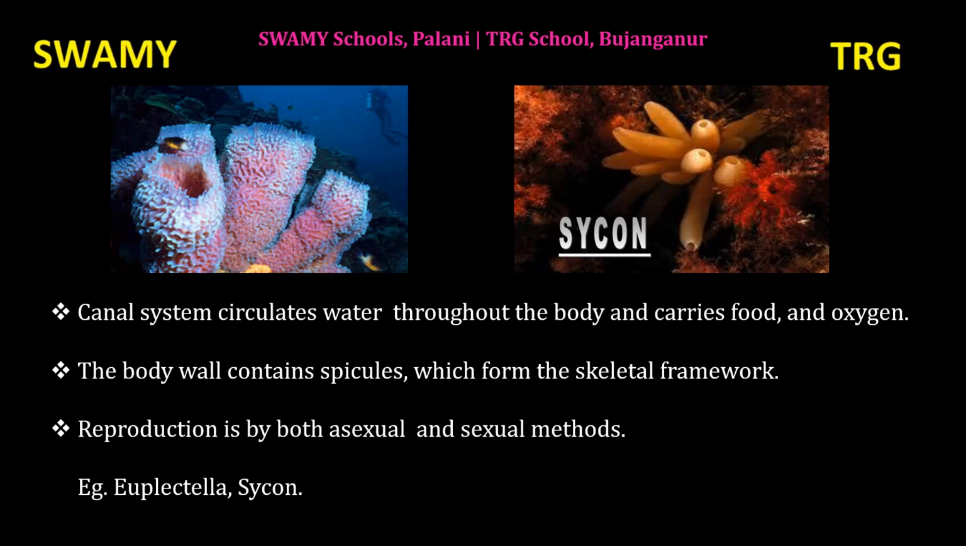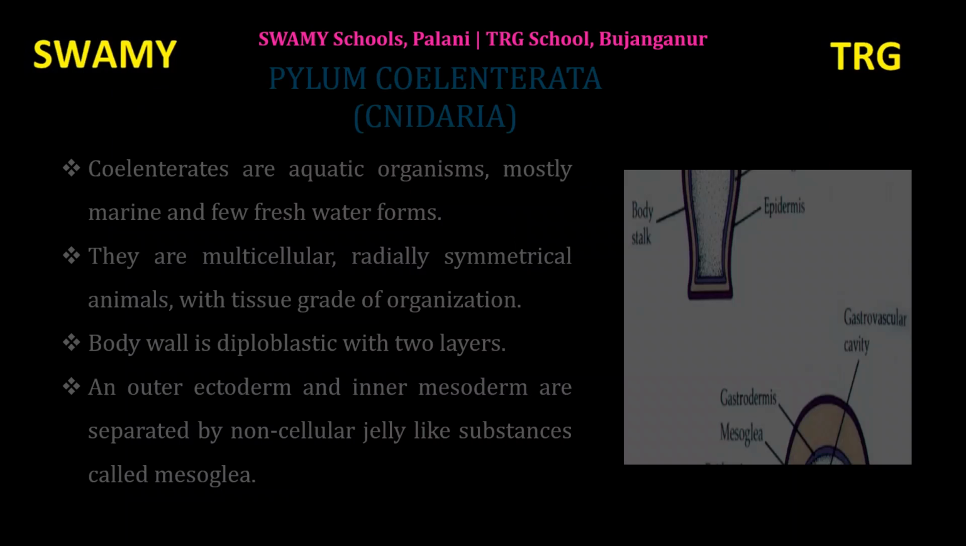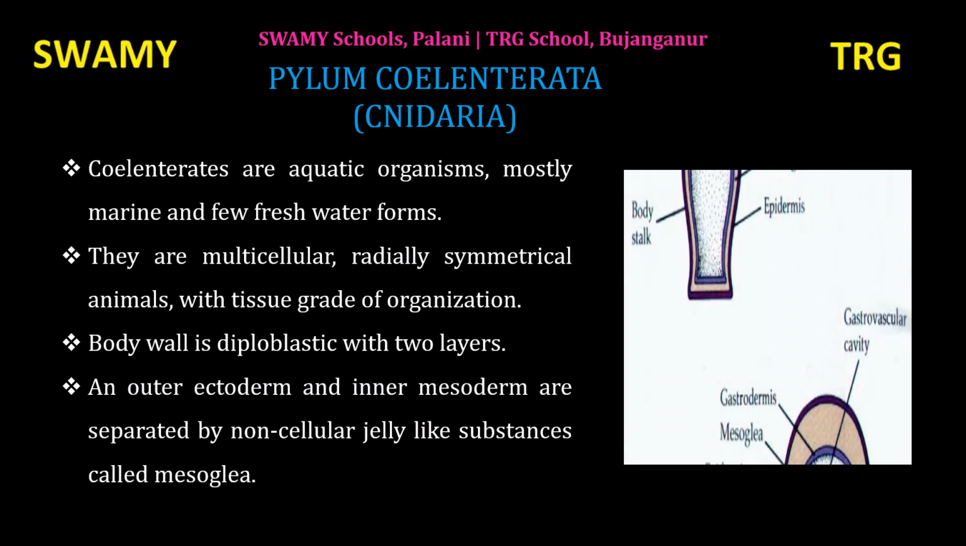In phylum Porifera, there is no symmetry and no xylem because they have a cellular grade of organization. Example, Euplectella and Cycon. Now, let us move on. Next phylum, Coelenterata.